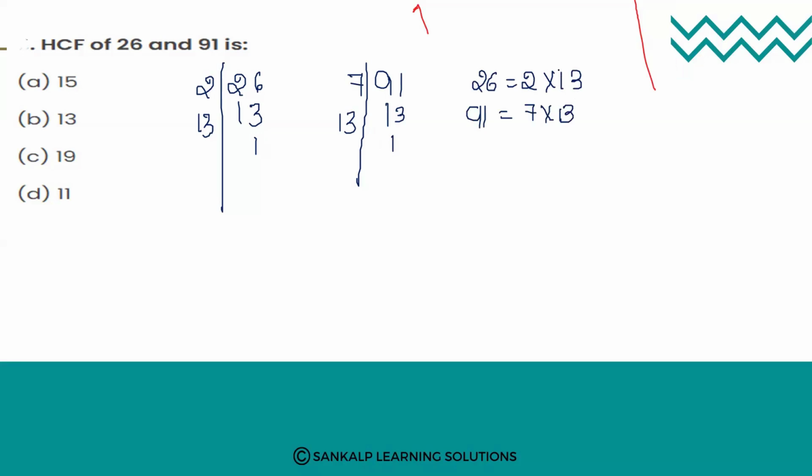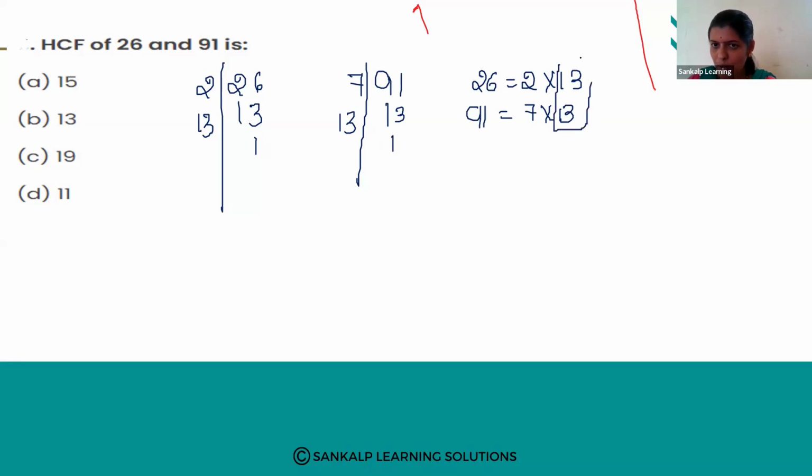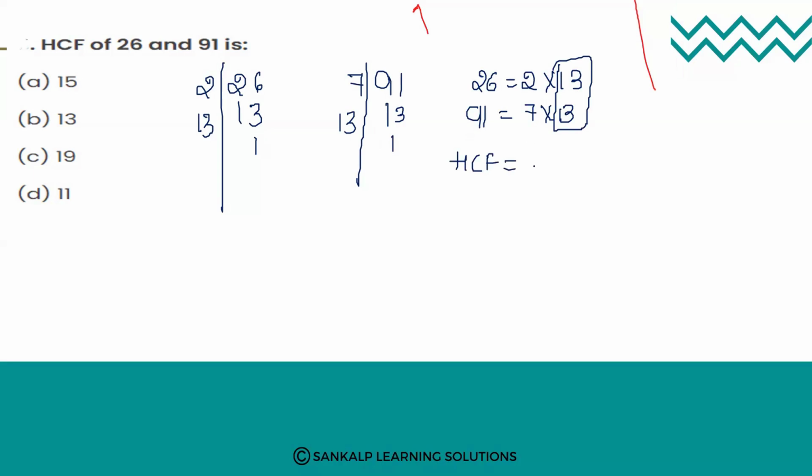Yes. Now, which one is common here? Which number is common in these two numbers? Yes, my dear students, 13 is common. Very good. So the number that is common is the HCF of these numbers. That is 13. Yes, 13 is there in the options. Which option is correct? Option B is right. Sorry, option B is right, not C.